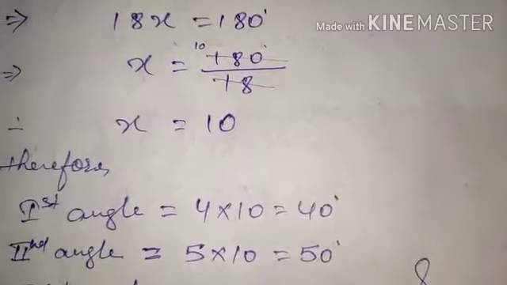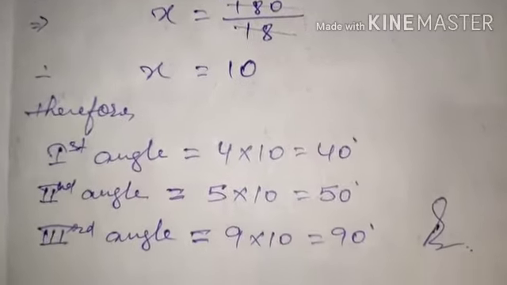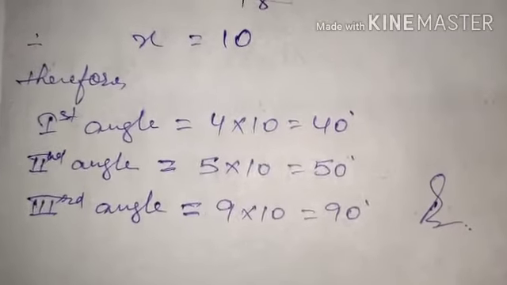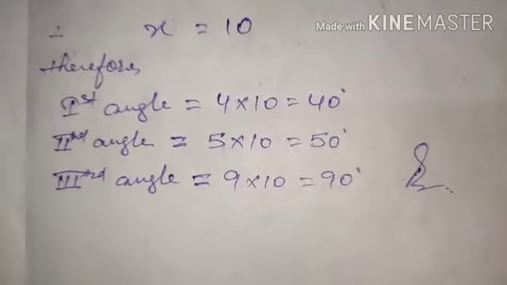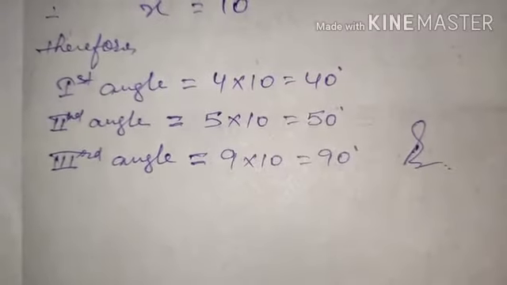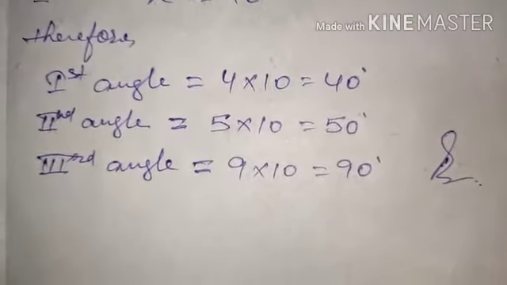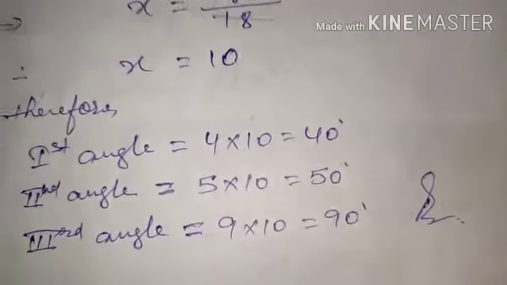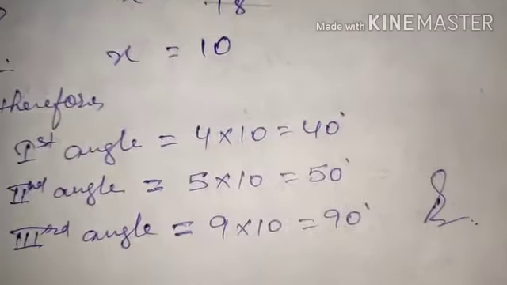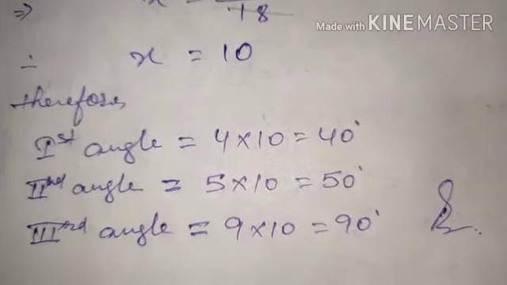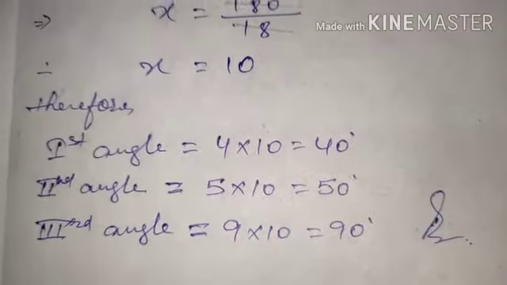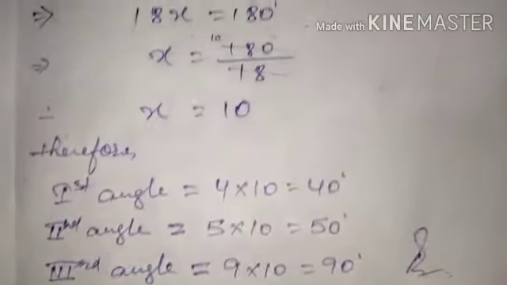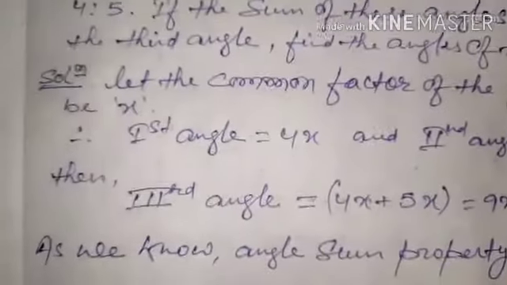Now when you know the value of x, you can find out the values of the other angles too. Therefore the first angle is equal to 4 into 10, that is 40 degrees. The second angle is equal to 5 into 10, that is 50 degrees. And the last one, the third angle, is equal to 9 into 10, that is 90 degrees. When you add 90, 50 and 40, you get 180. It means our calculation is right and our solution is right.